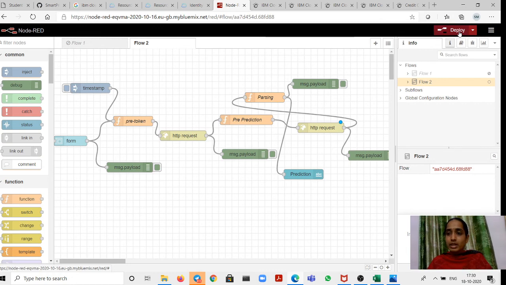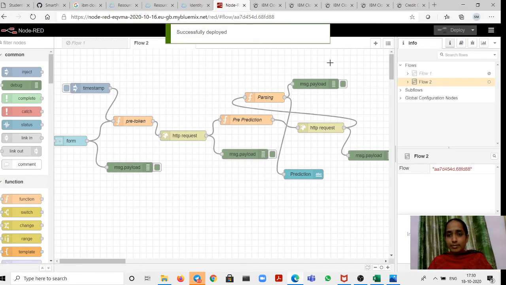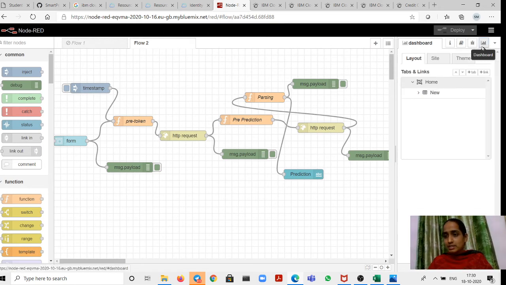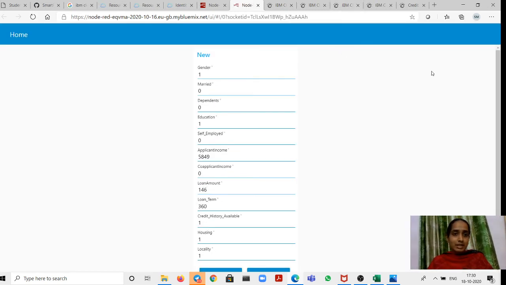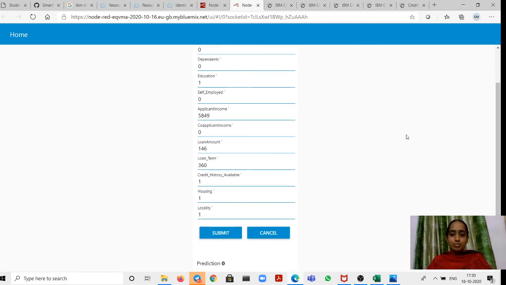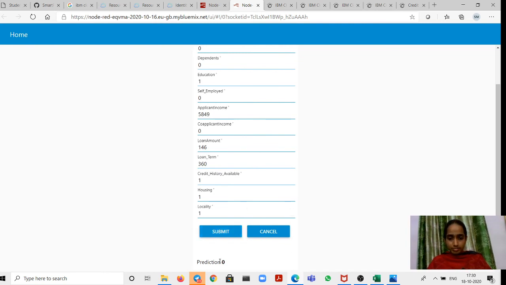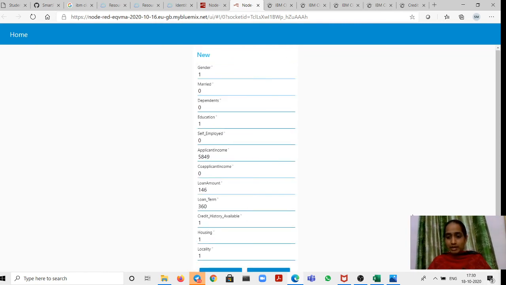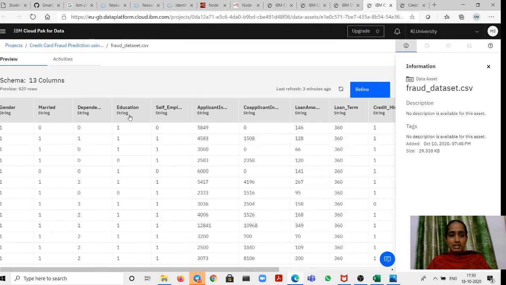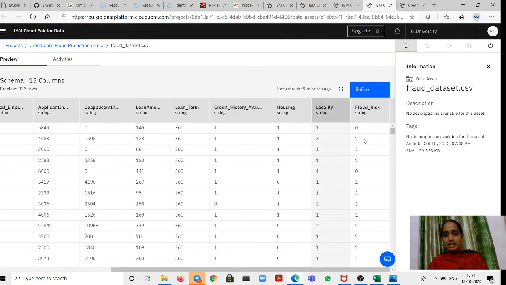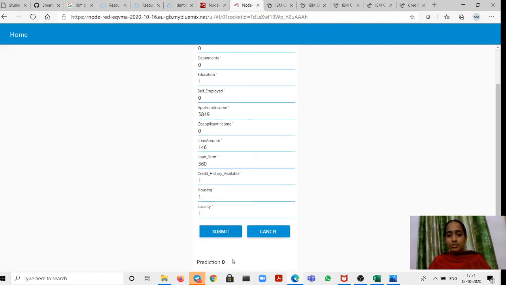Okay, deploy. So the flow will be successfully deployed. After deploying, you will get one graph symbol here. Click on that. Once you click on this graph symbol, you can see an arrow link mark here. Click on this link mark, which will redirect to the user interface, nothing but a web page having the particular prediction value. These are my given inputs. This is my predicted value 0. The first input itself I have given, and if you see the first class label, it's 0 and my predicted value is also 0.